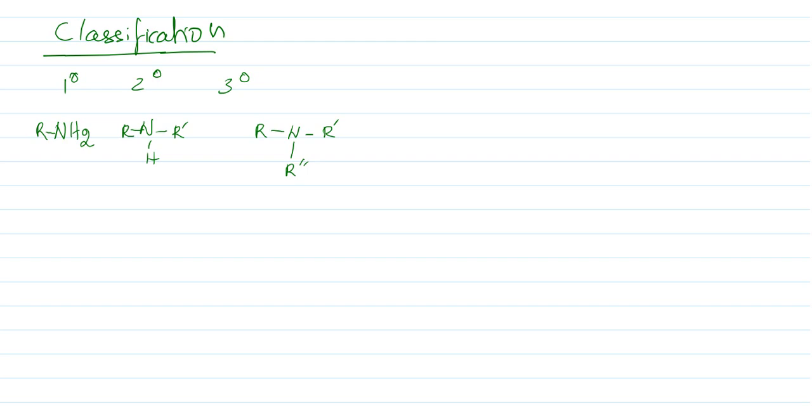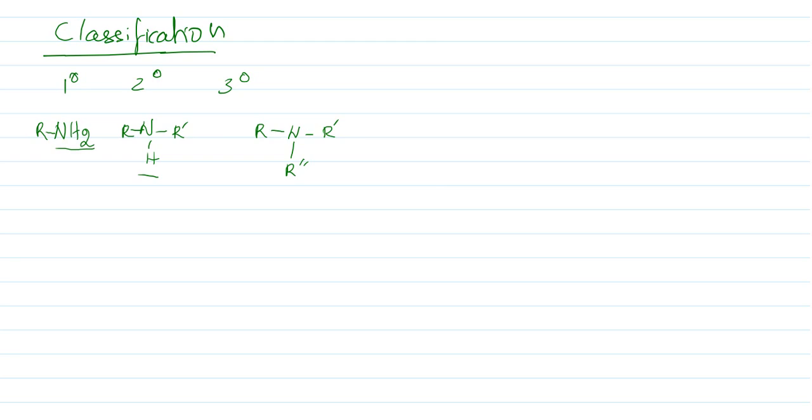They behave differently, and they differ in their basicity. All these things are different. That is what we say in the classification of amines, both in aromatic and in aliphatic. If you see an NH2 group, that is a primary amine. If it is an NH group, it is a secondary amine. If it is N with no hydrogen, then it is a tertiary amine.